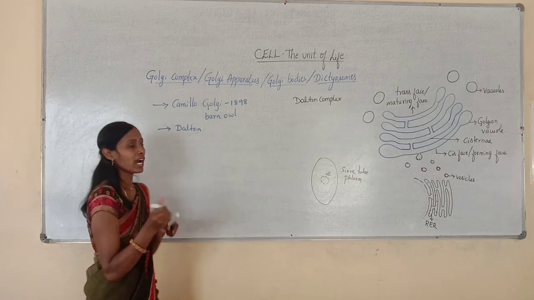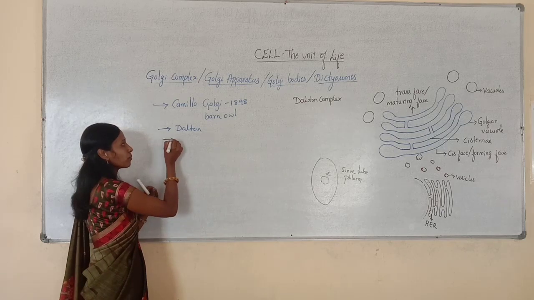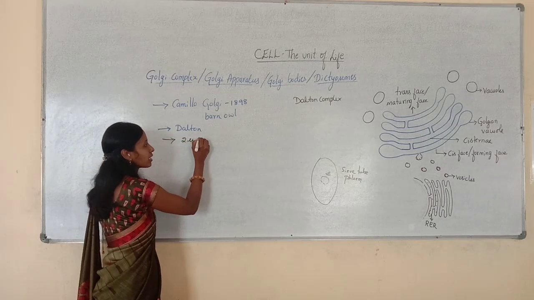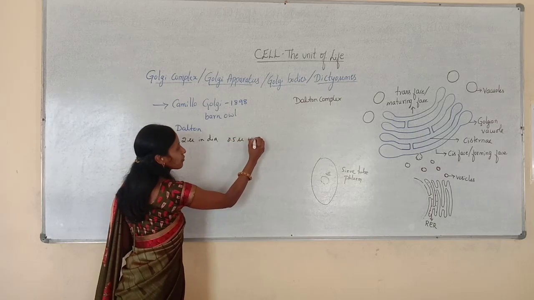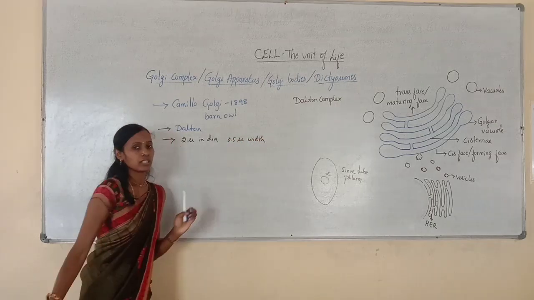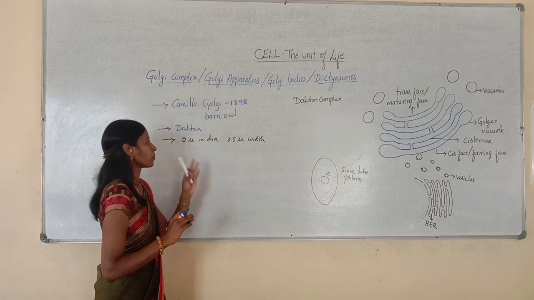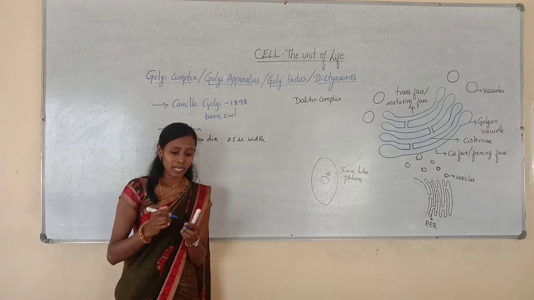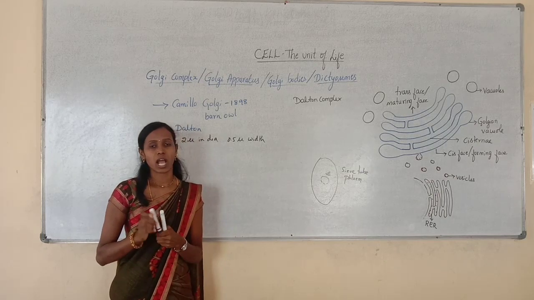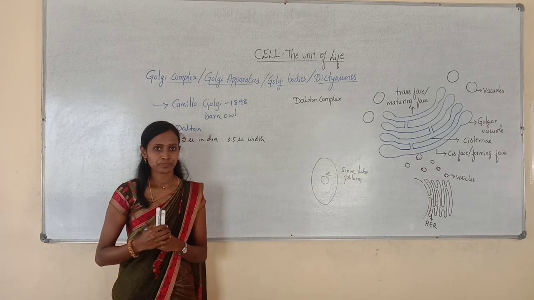Generally, a Golgi complex measures about 2 microns in diameter and 0.5 microns in width, but it may be bigger or smaller according to its function.